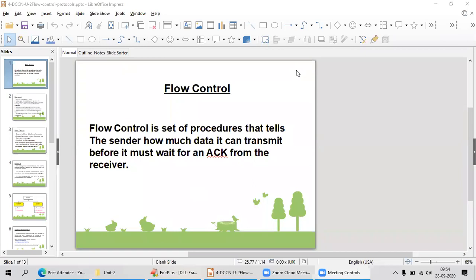Today we are going to discuss flow control. Flow control is a mechanism or a process that applies whenever I'm sending data from sender to receiver. Suppose the sender is capable of 10 frames per second, so it can send 10 frames at a time to the receiver. But the receiver is capable of taking only 2 frames per second.